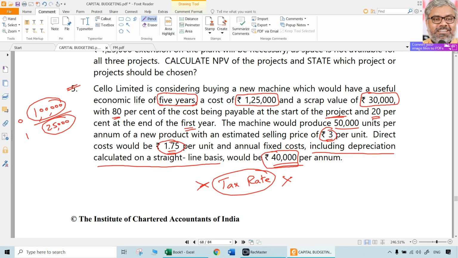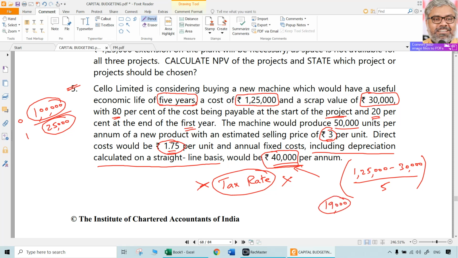Fixed costs are given as 40,000 per annum, but they include depreciation. So show the calculation of depreciation separately. How much will depreciation be on a straight line basis? Purchase cost minus scrap value divided by 5. Straight line method, simple depreciation. So 1,25,000 minus 30,000 divided by 5 means each year depreciation is 19,000. That is included in the 40,000.